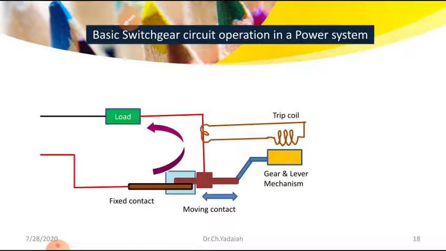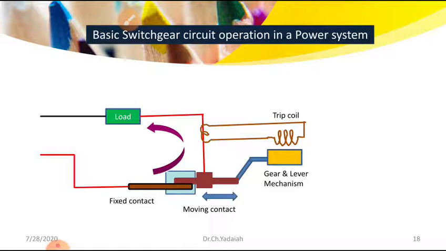This is the total closed circuit breaker operation. That means it has the opening trip coil, closing coil, gear and lever mechanism, moving rod, fixed rod, and interrupting chamber, and this is the total system. This is the basic switchgear circuit operation in a power system.